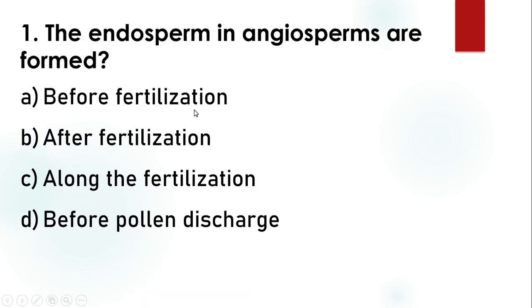Now we move on to the question discussion. The endosperm of angiosperms is formed: after the fertilization, before the fertilization, along with the fertilization, or before pollen discharge? In angiosperms it is formed after the fertilization. But in the case of gymnosperms, it is formed before the fertilization, so in gymnosperms the endosperm is haploid. In angiosperms, endosperm is formed only after fertilization, so it is triploid in nature.